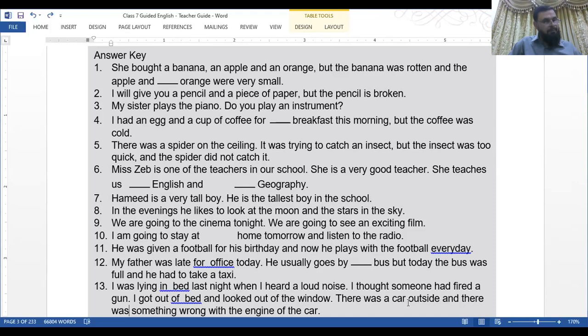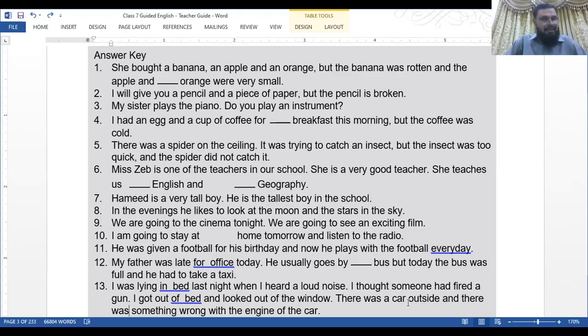She bought a banana, an apple. Now you see the vowels and non-vowels. We say it vowel or vowels. In modern English we say vowels; in traditional or ordinary English we say vowels. So there is no problem. She bought a banana, an apple, and an orange. So these blanks have been done.